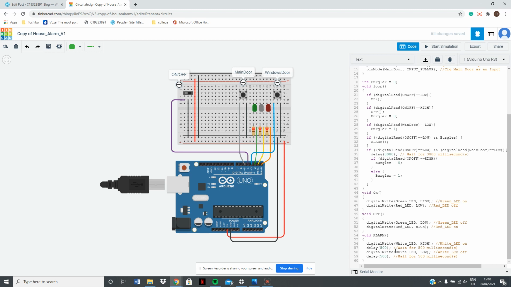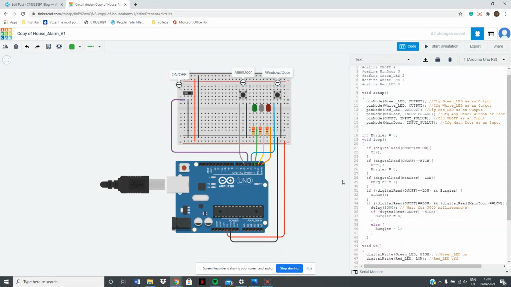For my alarm, if the system is on and any of these buttons are pressed down, the white LED will be flashing on and off. So using an if statement here, if the switch is low, meaning off, the system will be on.